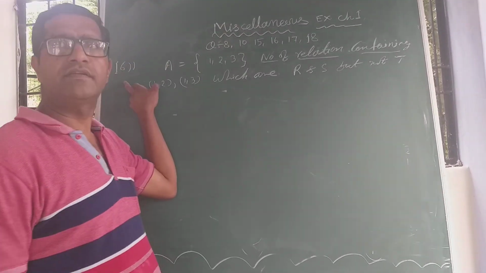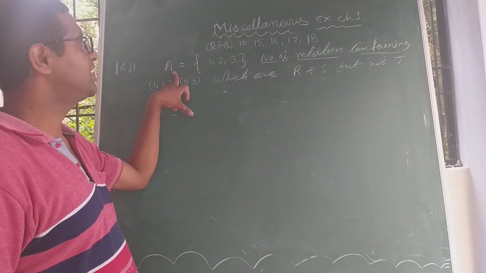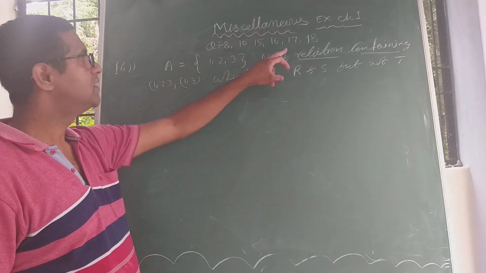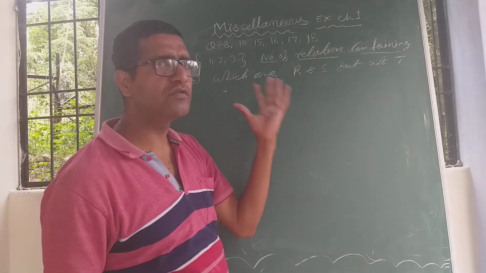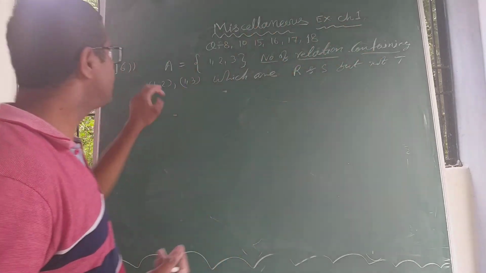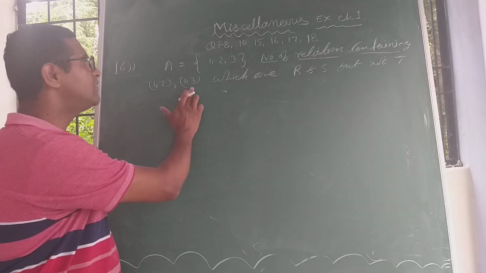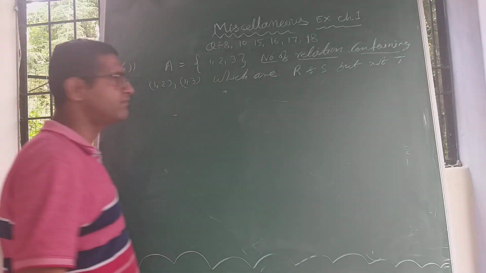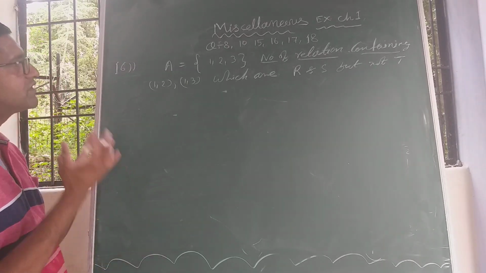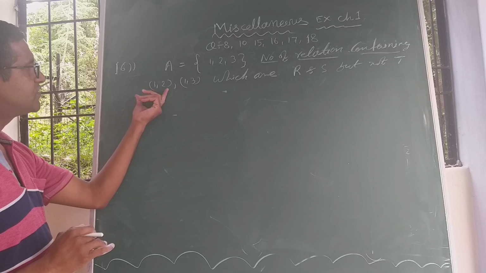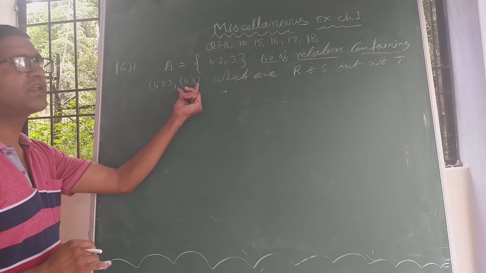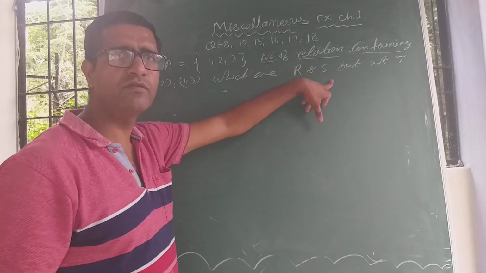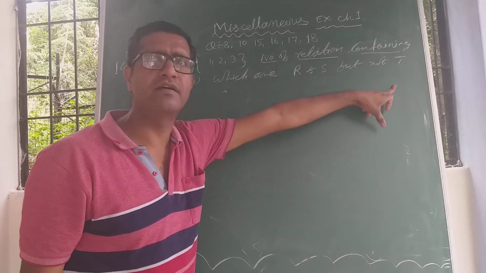Now the next question, we have set A having elements 1, 2, 3, meaning the set of the first 3 natural numbers. We have to find the number of relations containing (1, 2) and (1, 3) which are reflexive and symmetric but not transitive. We have to find such examples, which contain (1, 2) and (1, 3), reflexive, symmetric, but not transitive.